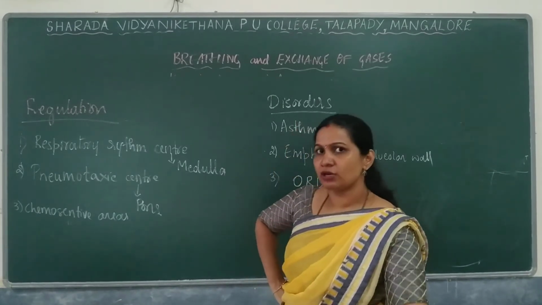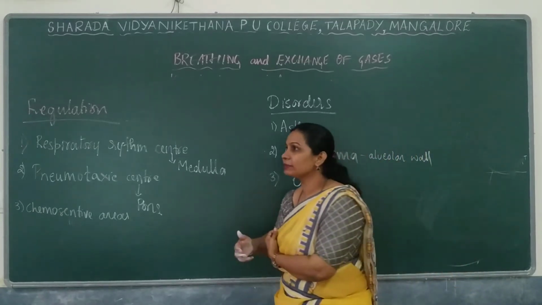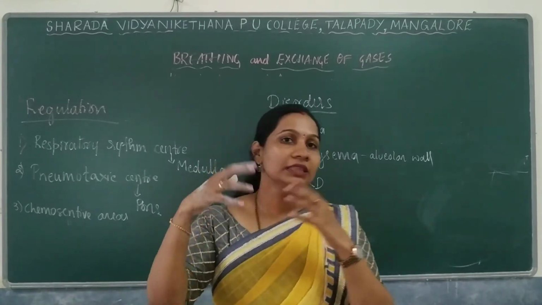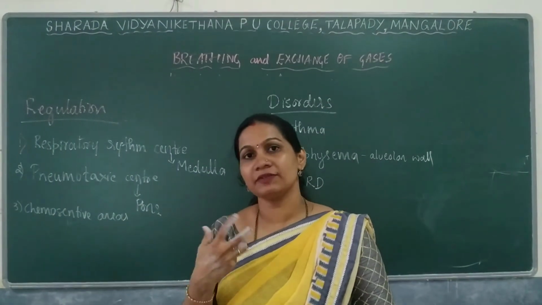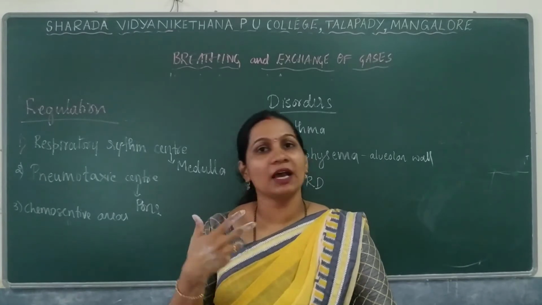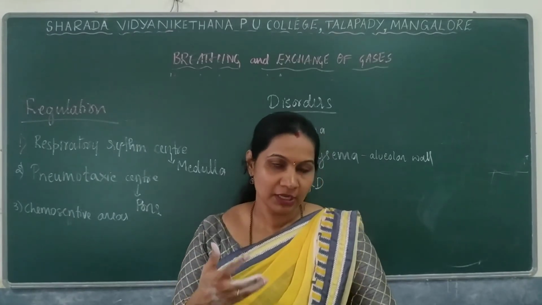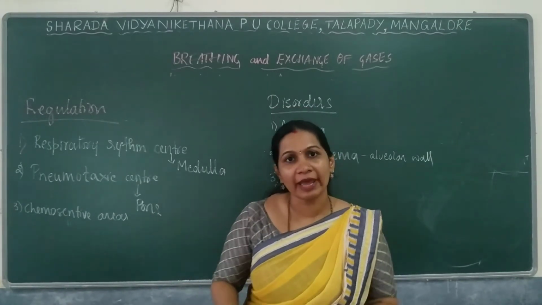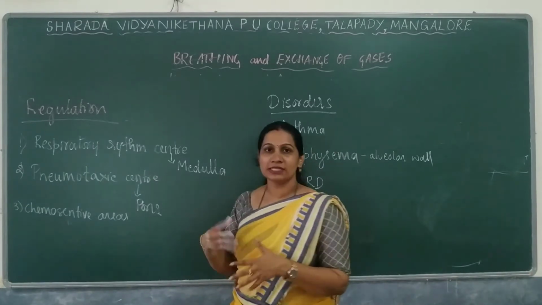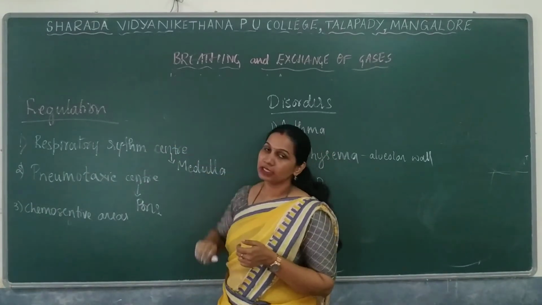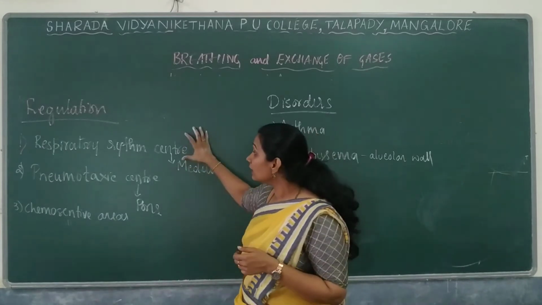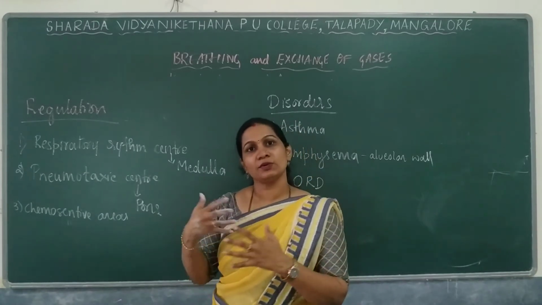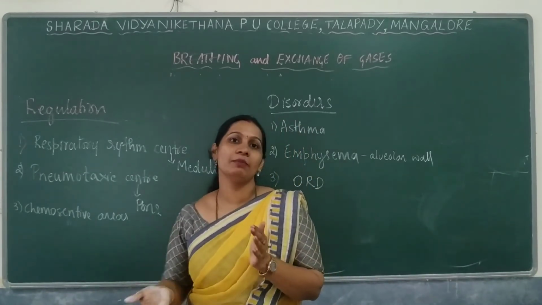So how is it regulated? For example, we have chemosensitive areas in the aortic arch and those regions. There are chemosensitive receptors. If there is a change in the carbon dioxide and H plus concentration, if there is acidity in the pH or an increase in carbon dioxide, then these sensitive receptors will act on the respiratory rhythm center. We have the respiratory rhythm center in our medulla. This will be activated so that it will help to remove the carbon dioxide.